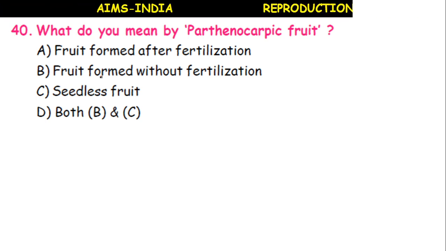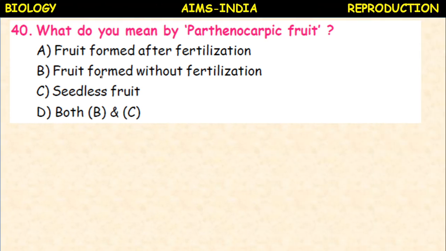Next, what do you mean by parthenocarpic fruits? The fruit formed after fertilization, the fruit formed without fertilization, seedless fruits. So here two options are representing the parthenocarpic fruits: fruit formed without fertilization, and the seedless fruits are called parthenocarpic fruits.